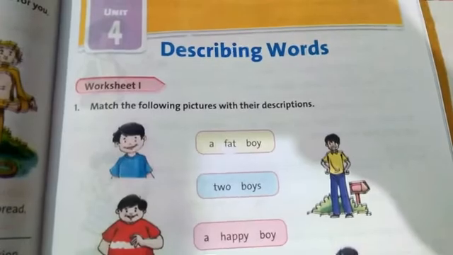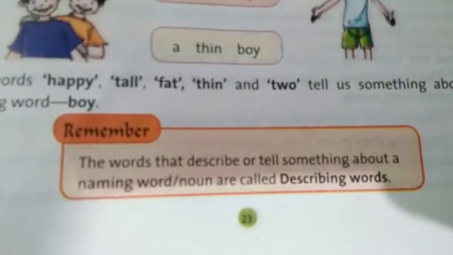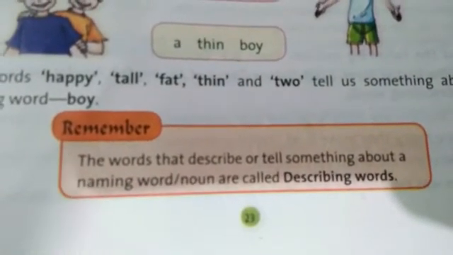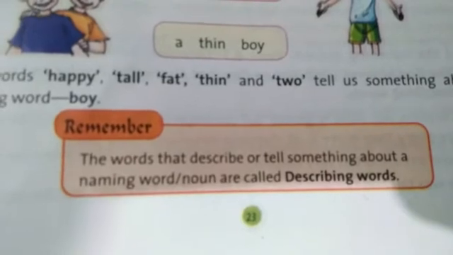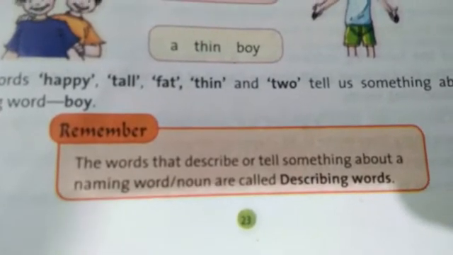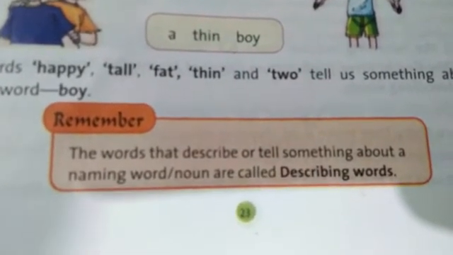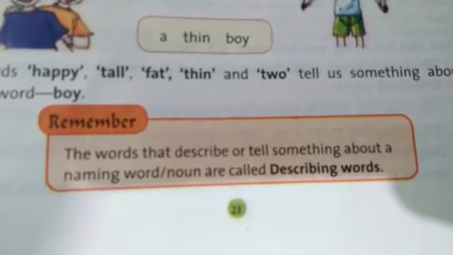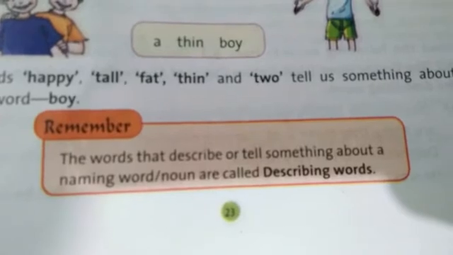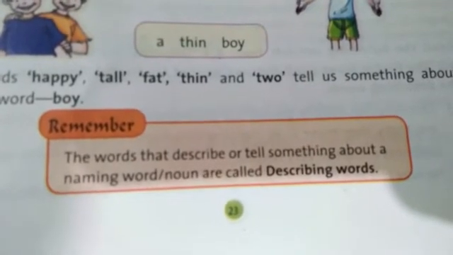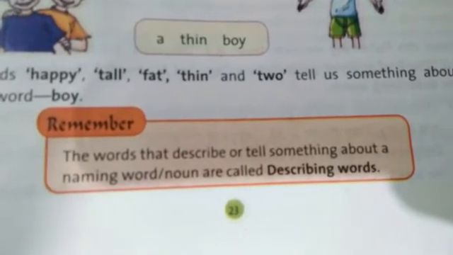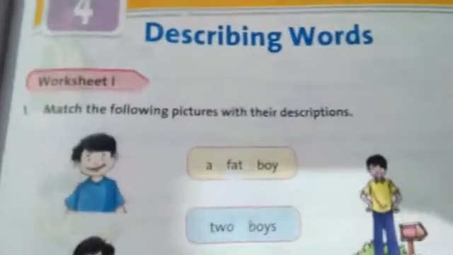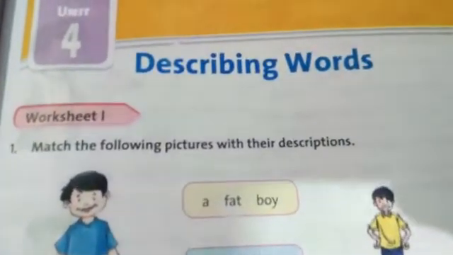Let's see first what are describing words. The words that describe or tell something about a naming word or noun are called describing words. You can see here, children, you have to write this definition of describing words in your copy and learn it.